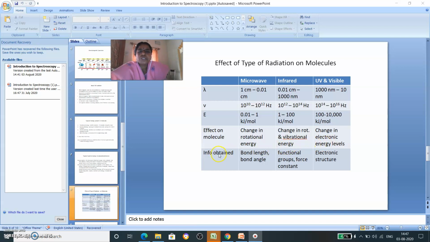So what is the final conclusion about this? What is the final information? When we observe change in rotational energy, suppose a molecule is there and you rotate it, you are going to observe a change in bond length and bond angle. In case of infrared, both rotation and vibration, hence functional groups, force constant and dipole moment will all be considered. In case of UV and visible, because it relates to electronic energy levels, it relates to the electronic structure itself.